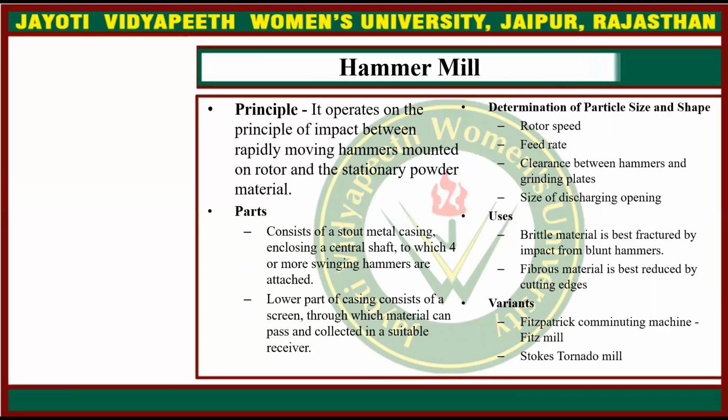Particle size and shape are determined by rotor speed, feed rate, clearance between the hammers and the grinding blades, and size of the discharging opening. Uses: brittle material is best fractured by impact from blunt hammers, and fibrous material is best reduced by cutting edges. Variants are the Fitzpatrick comminuting machine, that is the Fitzmill, and the Stokes Tornado mill.